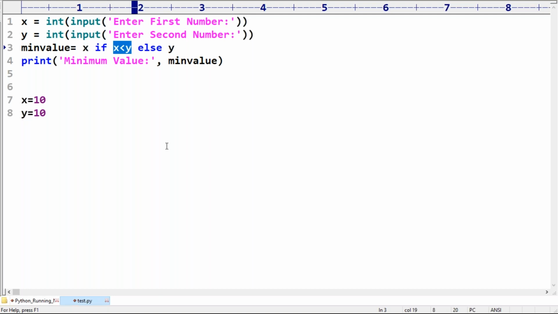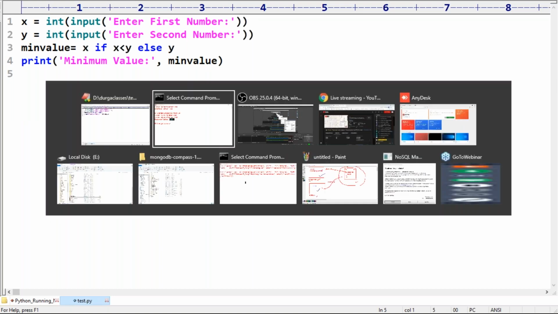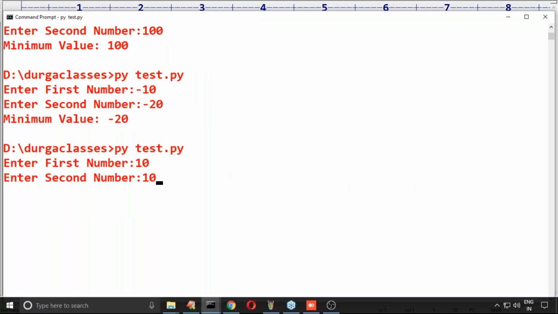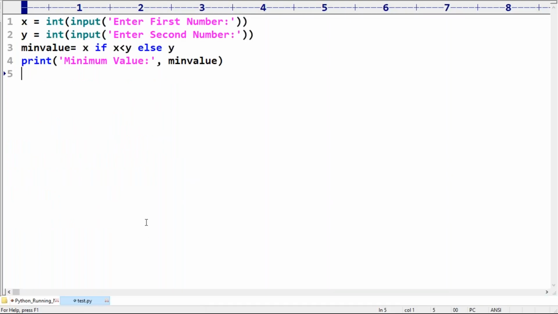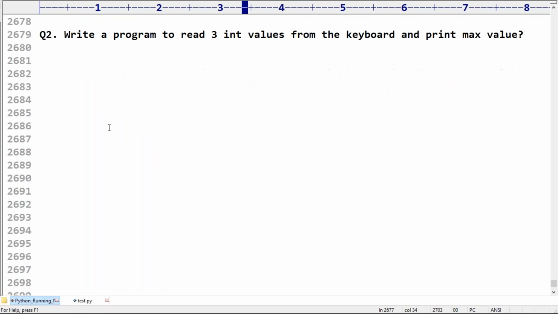So this condition is false. If this condition is false, then which value do I have to consider, sir? The y value. What is the y value? 10. Now the minimum value is 10 only. If both values are the same, then anything is the minimum. Enter first value, enter second value. Minimum value is 10. Good.